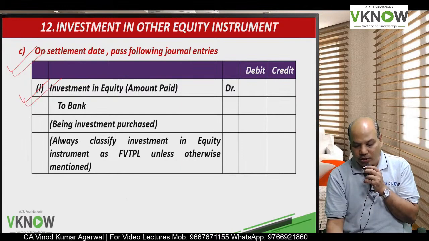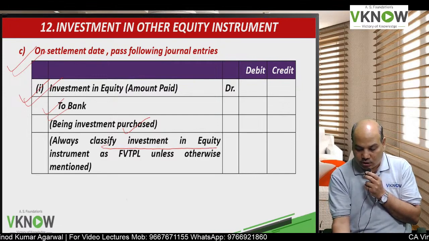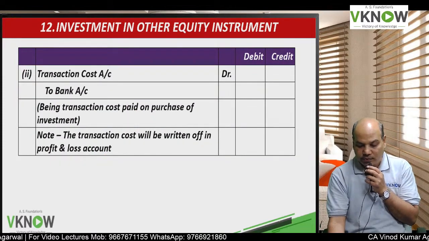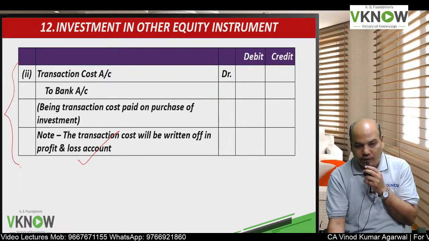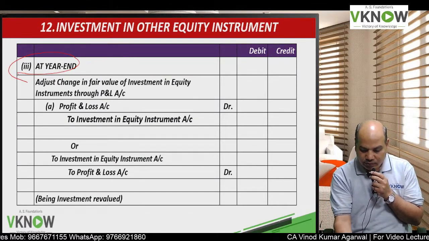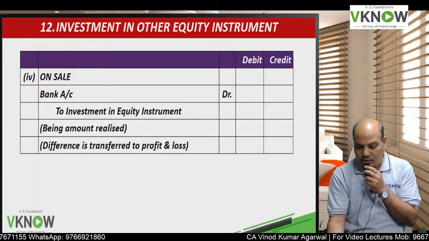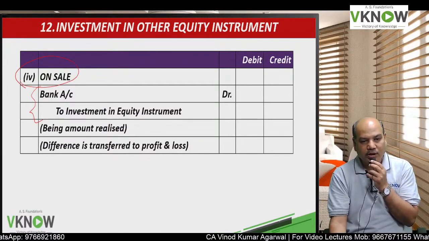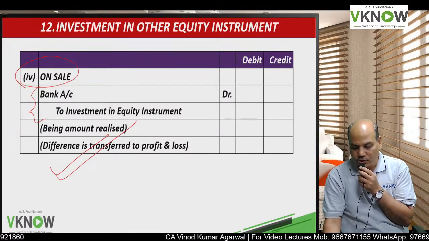On settlement date the following journal entry will be passed: investment in equity account debit to bank account, being investment purchased. Such instruments are always classified as FVTPL unless otherwise mentioned. Any transaction cost paid will be written off in profit and loss account. At the year end, any change in fair value will be recognized in profit and loss account. On the sale of the instrument, bank to investment in equity instrument, and any difference will be transferred to profit and loss account.